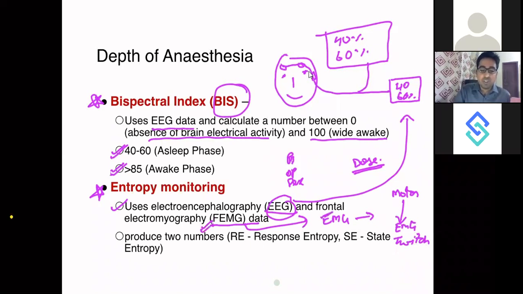It produces two numbers, one is response entropy and one is state entropy. State entropy will tell you the depth of anesthesia, and response entropy will tell you whether the patient will twitch or whether the EMG will be visible or not.